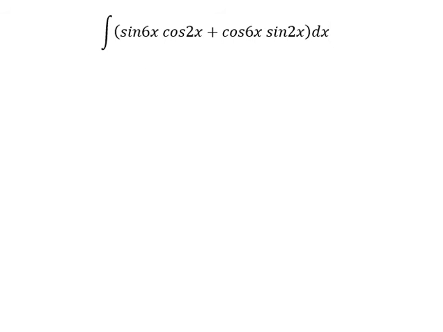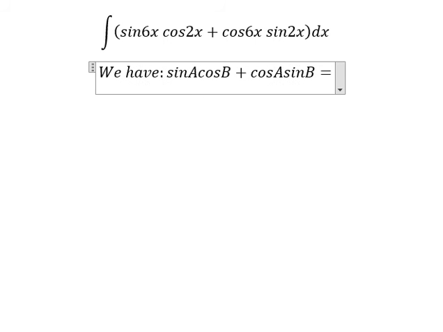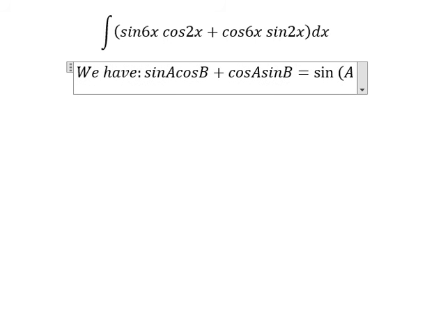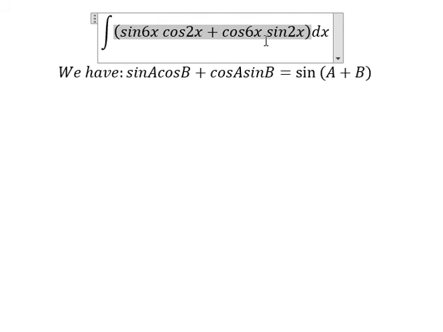We have the formula in here. That's about sine A cosine B plus cosine A sine B equals sine of A plus B. So we apply this formula for this one in here.